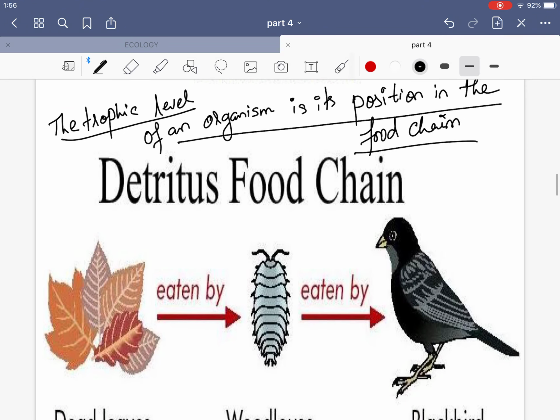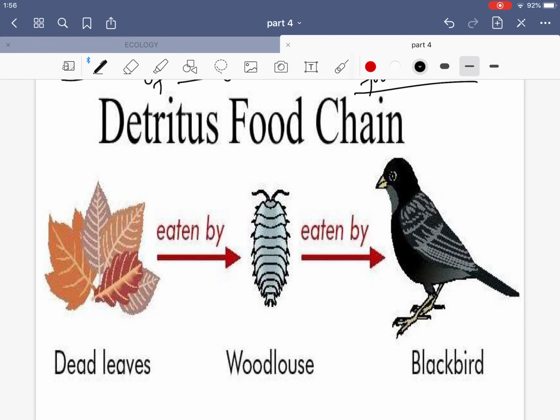This is another example of detritus food chain here. Like the dead leaves, they will be eaten by the woodlouse or the earthworms, and they will be then eaten by the birds. And always remember that it is a very complex system.